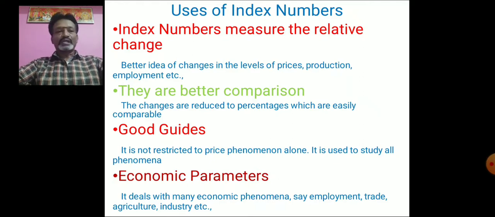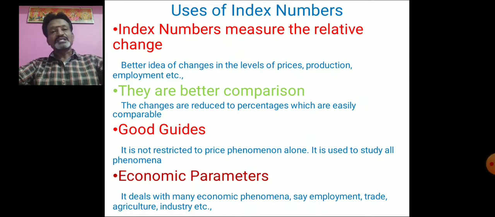Number 2, they allow better comparison. The changes are reduced to percentages, which are easily comparable. So index numbers are used in percentages. They are specialized averages, always expressed in terms of percentages. When we express a particular variable in terms of percentage, it will be very simple and better for comparing one variable with another variable.